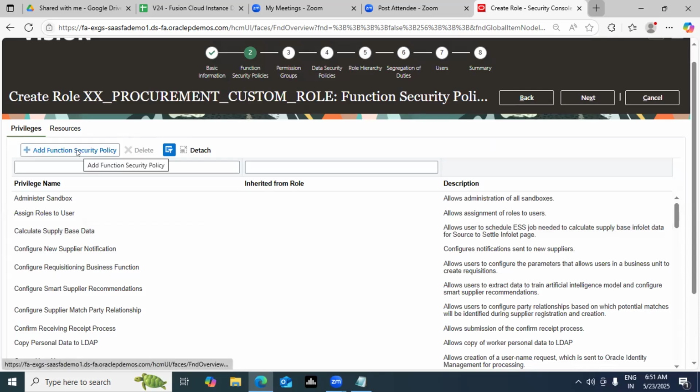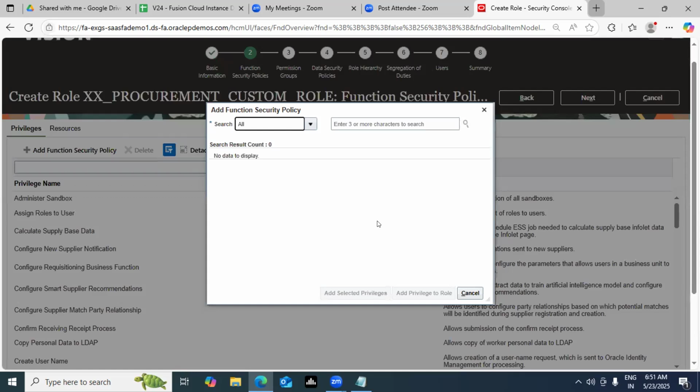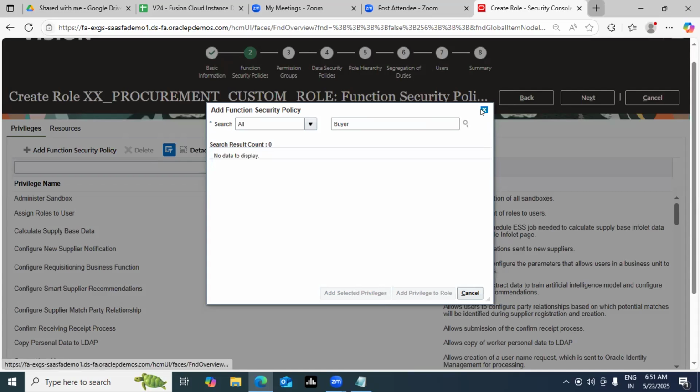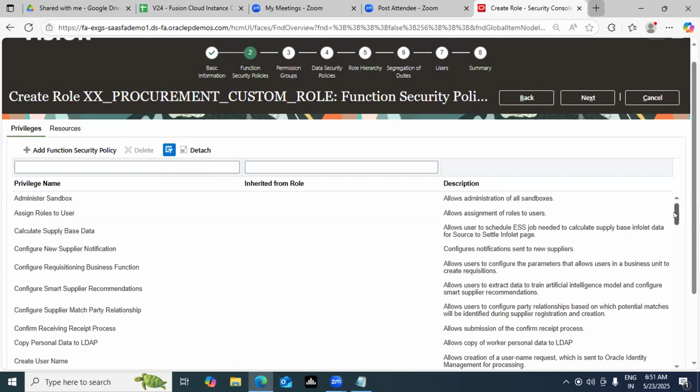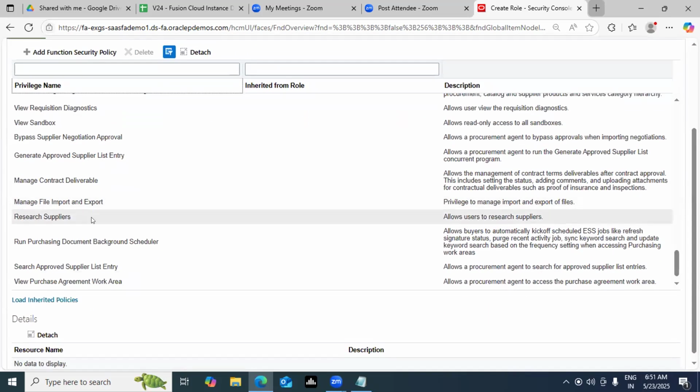You see this add functional security policy, click on this button. Now let's say I want to combine the buyer role with this particular procurement application administrator role. So select buyer, add selected privileges. Now the privileges of your buyer role and the corresponding procurement application admin role are getting combined, guys. If you scroll down, you'll see the buyer privileges also. See this, research supplier, view purchase agreement work area, nothing but the purchase agreement screen.